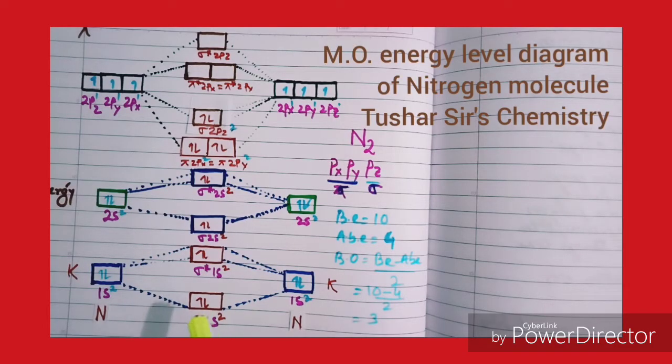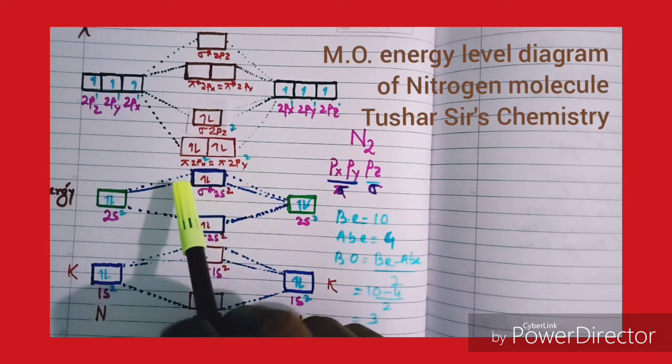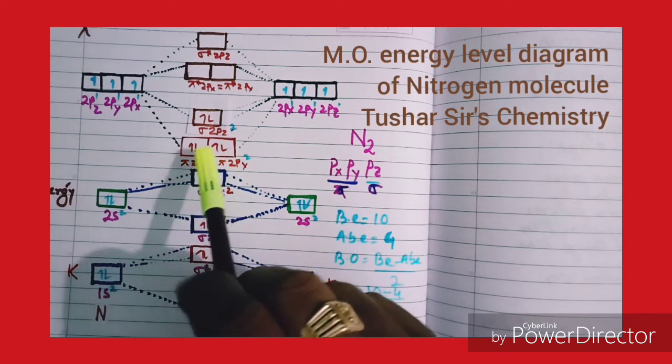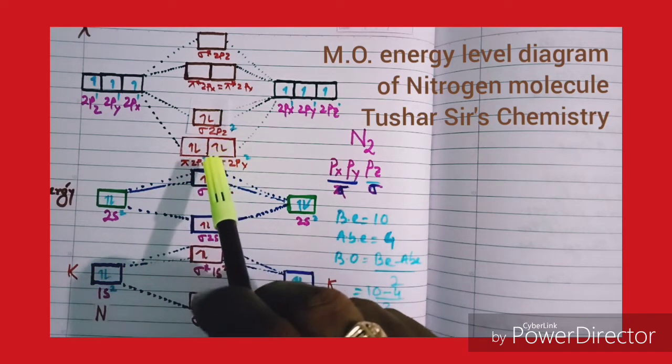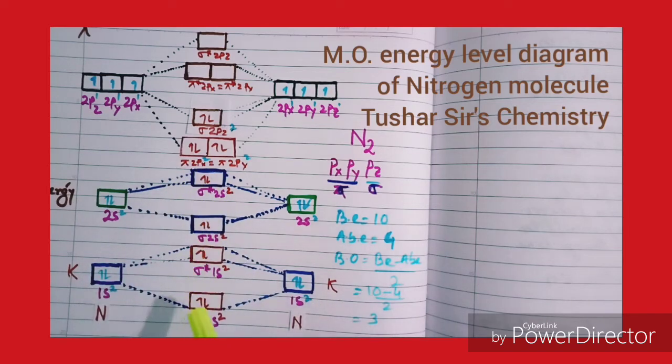This is the MO energy level diagram for nitrogen. Sigma 1s2 less than sigma star 1s2 less than sigma 2s2 less than sigma star 2s2 less than pi 2px2 is equal to pi 2py2 less than sigma 2pz2. This is the MO energy level diagram for nitrogen molecule.